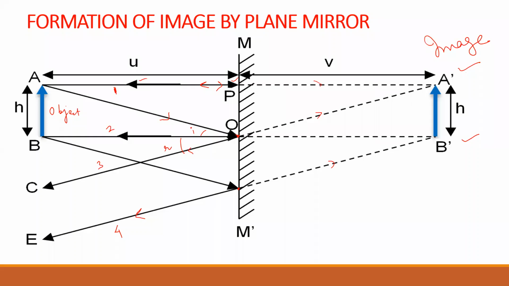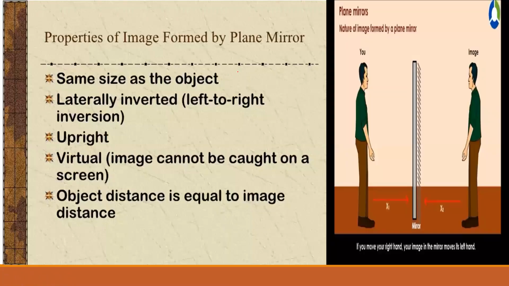There are some properties for the formation of this image. First property is size of the image is same as size of object. You can see here in this figure, image of the man is similar to how he looks. It is laterally inverted, means left of the person appears right or right appears left. It is upright, it is straight.